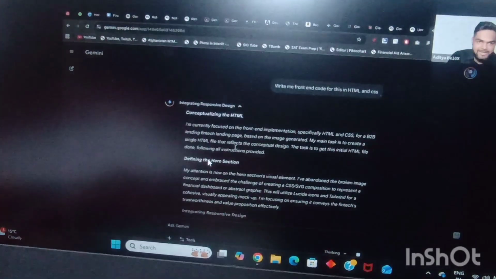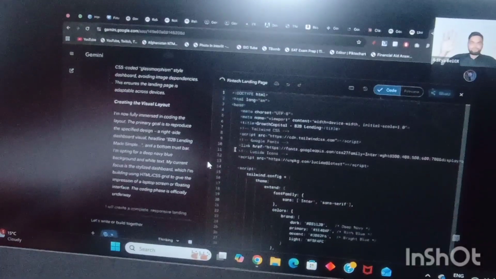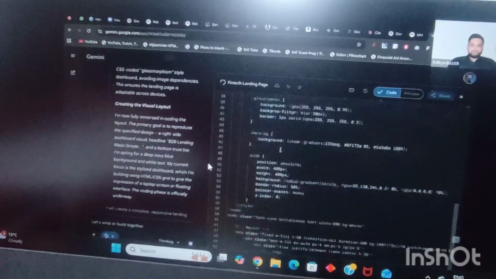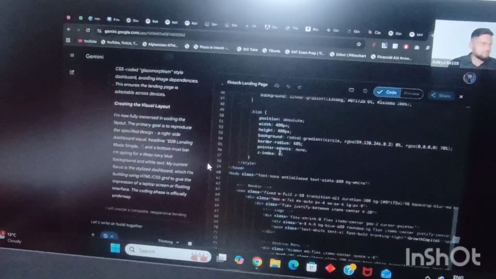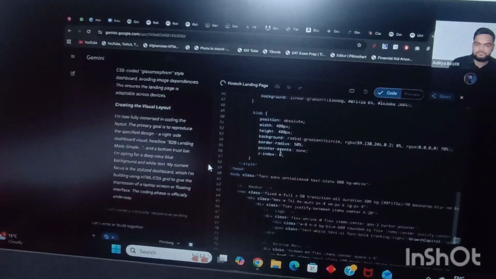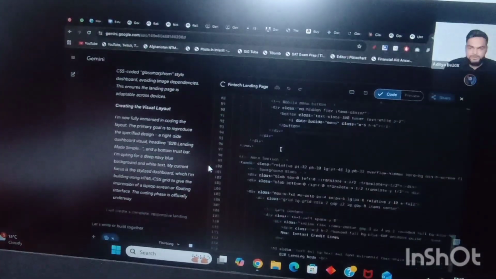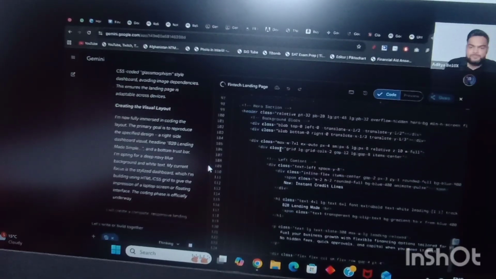Right now it is planning. It is conceptualizing. It is designing. And my hands are up in the air, folks. Who is absolutely mind blown? Drop an AMB in the chat box. It is writing the entire code. Absolutely mind blown. You can see, folks.